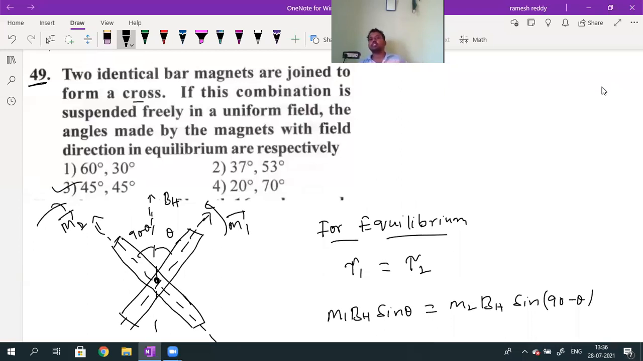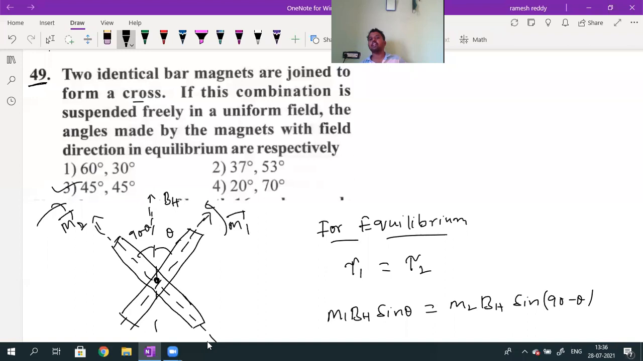So this is yesterday's concept. Two bar magnets are arranged like a cross. This combination is suspended freely in a uniform field. What is the uniform field? Earth's magnetic field. The angle made by the magnet with the field direction in equilibrium. These both are fixed about a point and free to rotate in a horizontal plane in this uniform field. Actually, both north poles will be on either side of BH. Then for equilibrium, tau 1 value will be equal to tau 2.